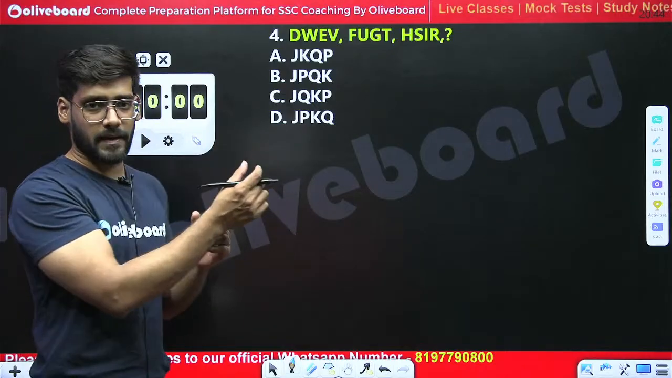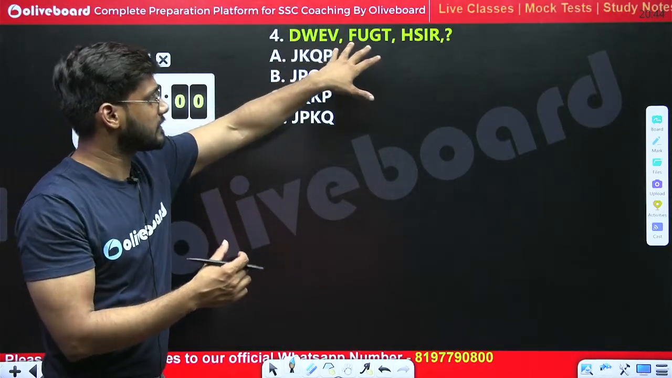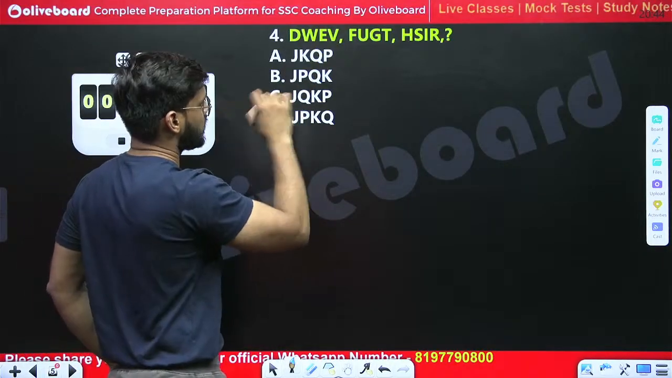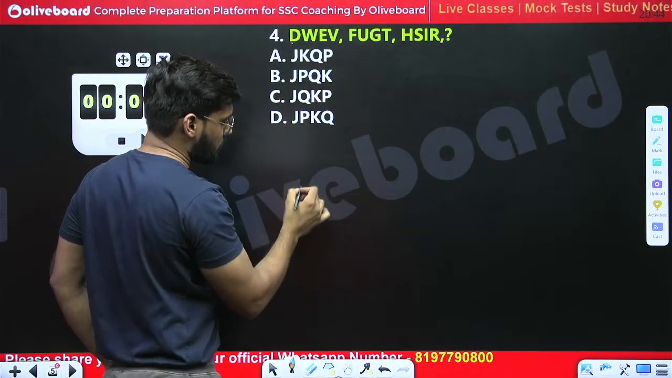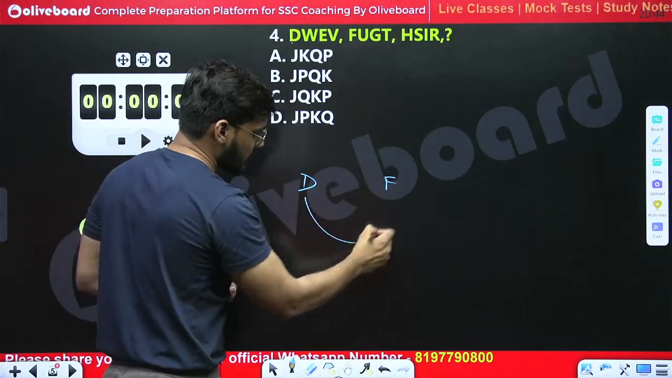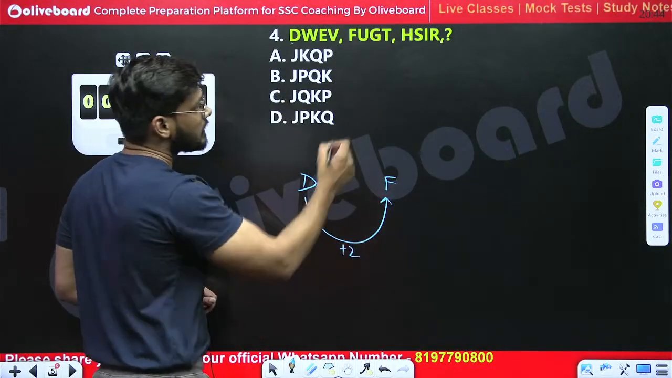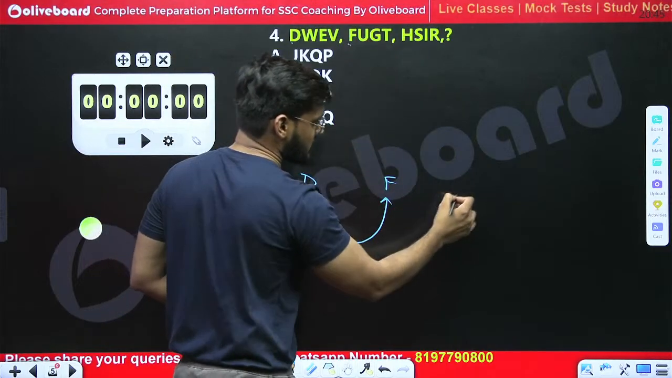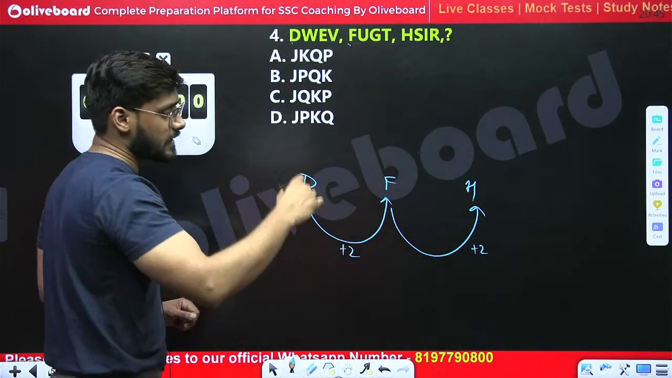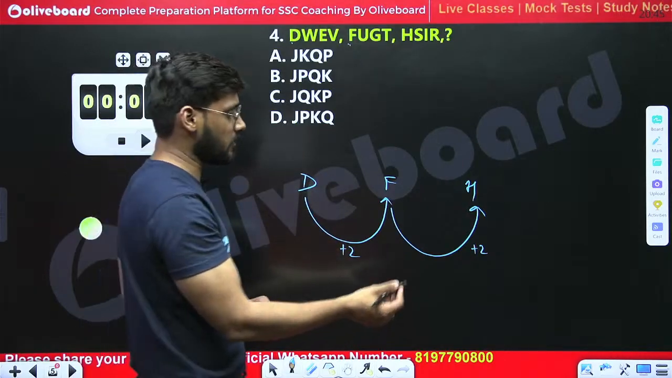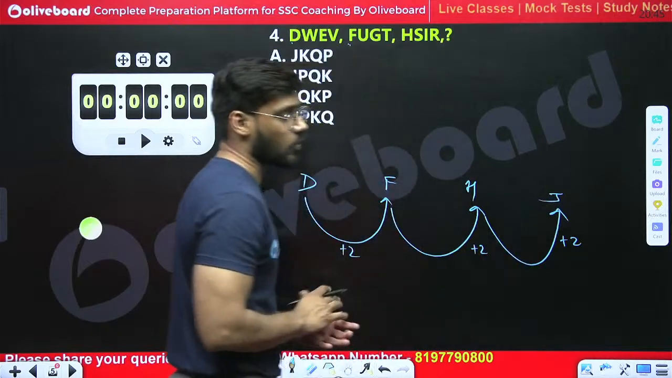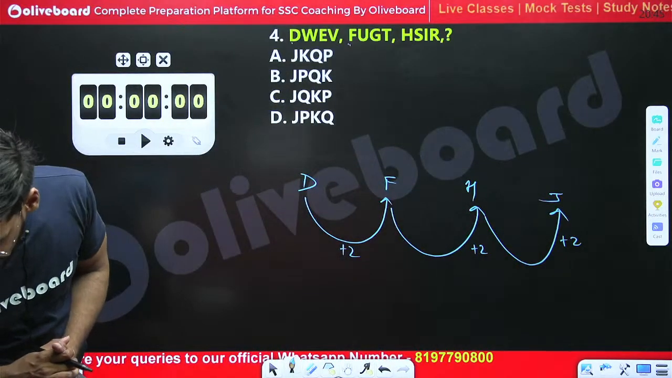We have to compare in a 4-letter word. This is a 4-letter word, this is a 4-letter word. We have to compare the first letter with each element. If we compare this D with F, we can see that plus 2 has been done. If we compare this F with H, then we can see plus 2 has been done again, right? Then following the same logic, following the same pattern, we have to add plus 2 again. Then we will get J, right?